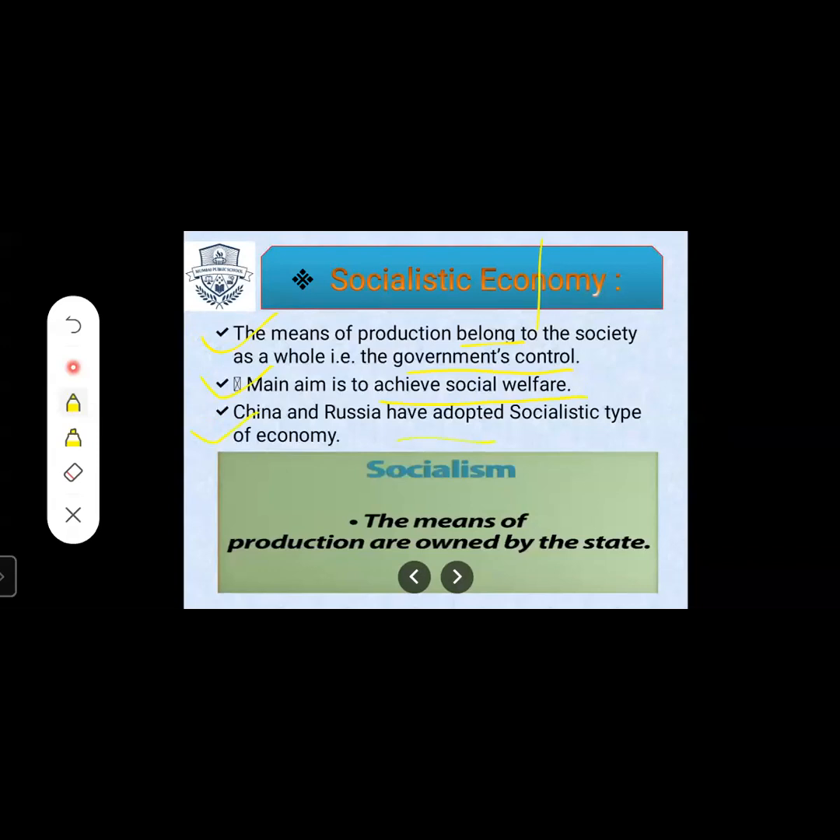Socialistic economy is the opposite of the capitalistic economy, students. Everything is produced by the government and the government supplies it. In a socialistic economy, the means of production, for example land, agriculture, industries, belong to the people's welfare. Here no businessman, no business will go in the socialistic economy. The owner is the government, or you can say the state government.